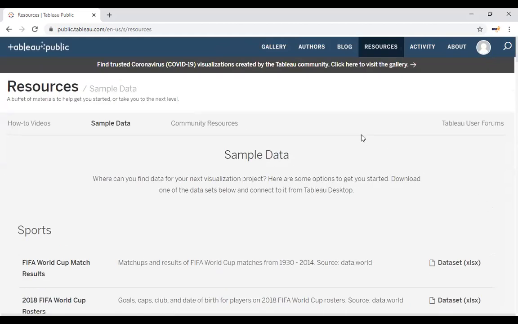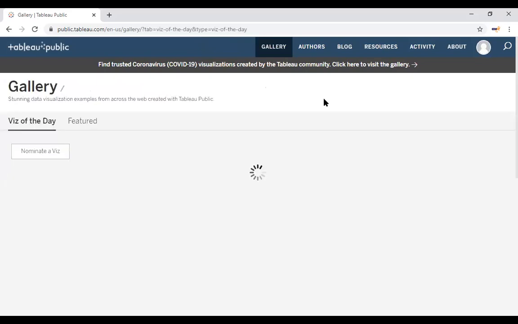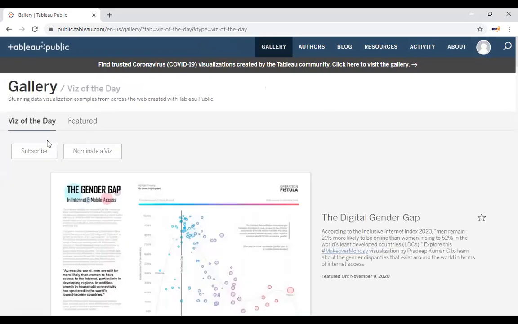Another thing that's more important in Tableau Public is that all the people who design something are regularly posting their visualizations on Tableau. It is called a Viz. In Tableau, the visualization is short formed as Viz. Okay, so there is one Viz of the Day.